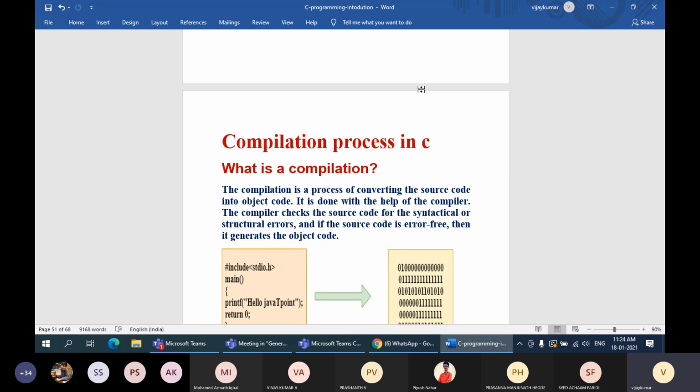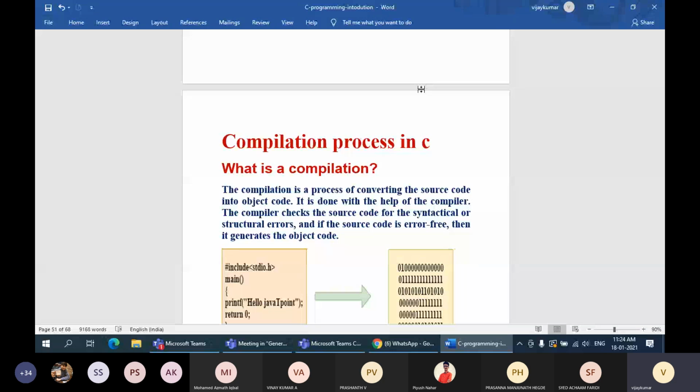All C programs are saved on your system with the extension .c. What is the extension of a C program? It is .c. All C files will be .c. Whichever file you find as a .c file can be called the source file.